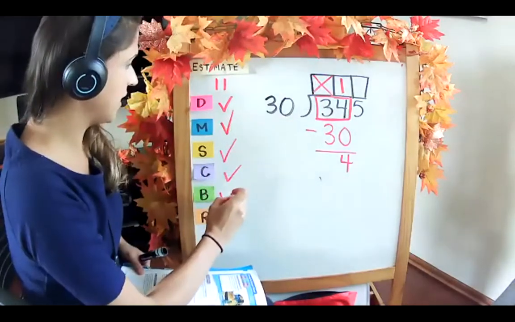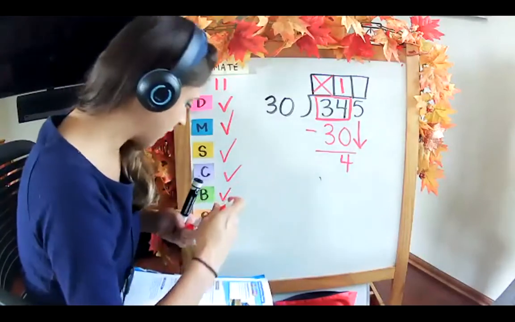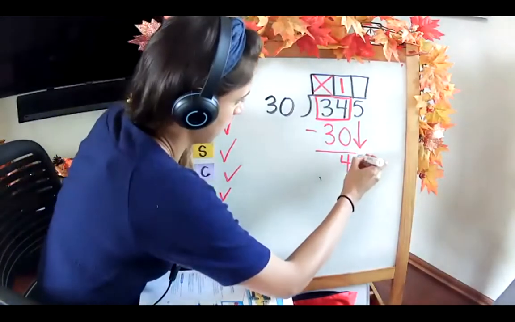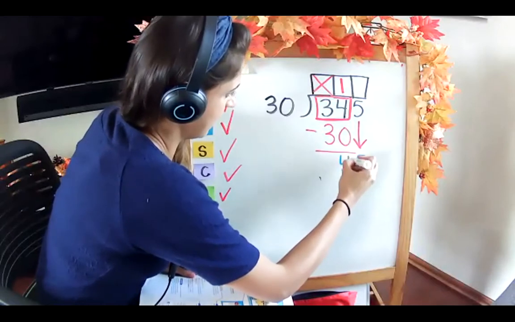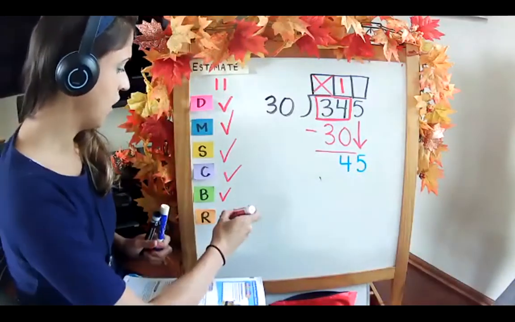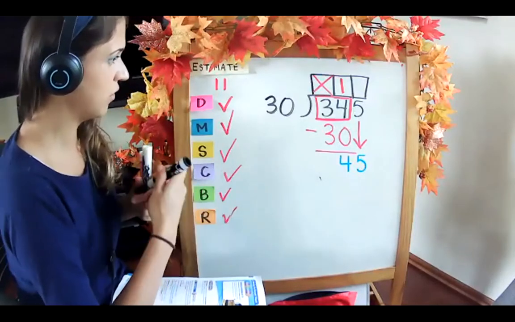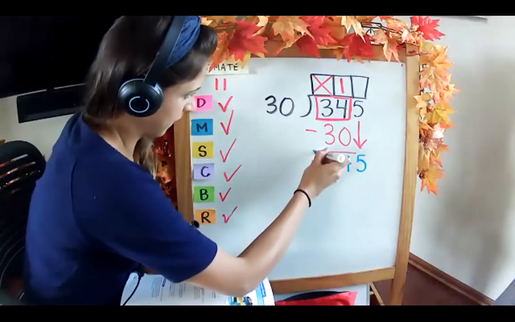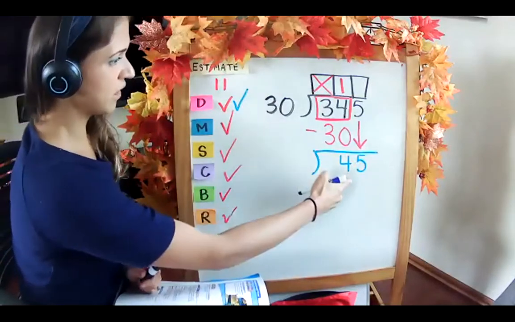All right, bring down. We're going to bring down our 5, and now we have a new dividend. Repeat, and when we repeat, we start our brand new division problem. Divide 30 into 45.